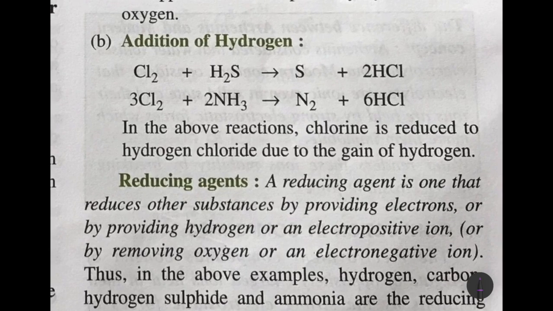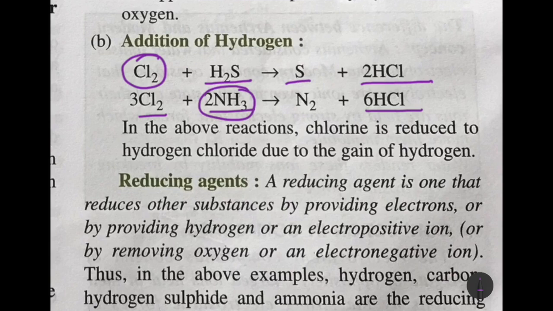Now addition of hydrogen: chlorine and hydrogen sulfide give sulfur and hydrogen chloride. So to chlorine, hydrogen is being added and the reducing agent is hydrogen sulfide. Similarly, to chlorine, ammonia is adding the hydrogen, and chlorine is getting reduced. So what is the reducing agent here? Ammonia, and in the previous one the reducing agent is hydrogen sulfide.